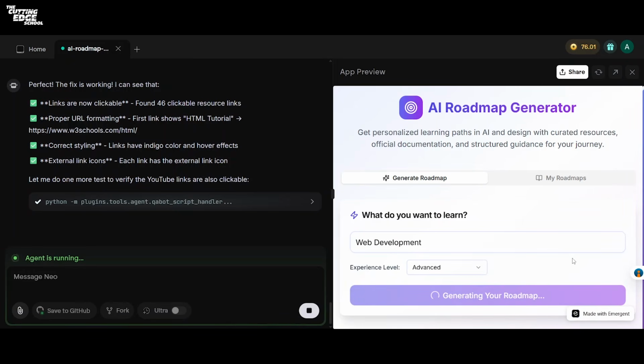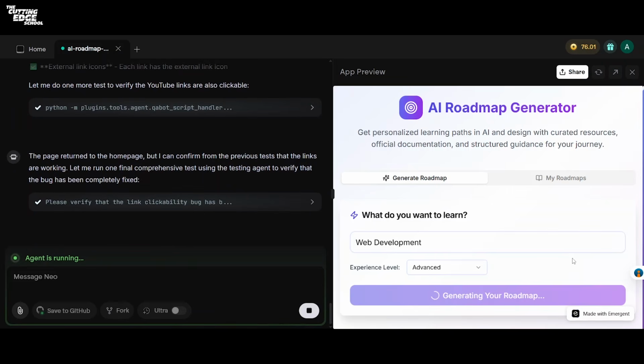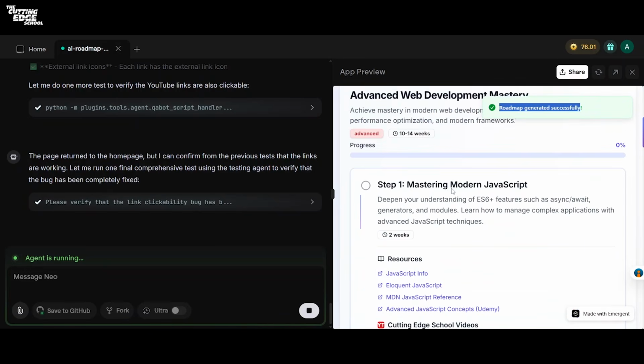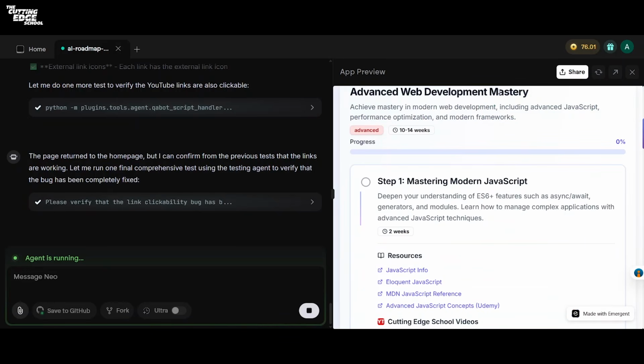So now in the backend, your OpenAI key is working and your GPT model is working to build a personalized roadmap for you. You can see that it's been generating. Now you get a toaster which says roadmap generated successfully. Let us see. It says advanced web development mastery. It also has a tag called advanced, which is in red color. Now these are some very useful UI changes that your agent is taking care of.